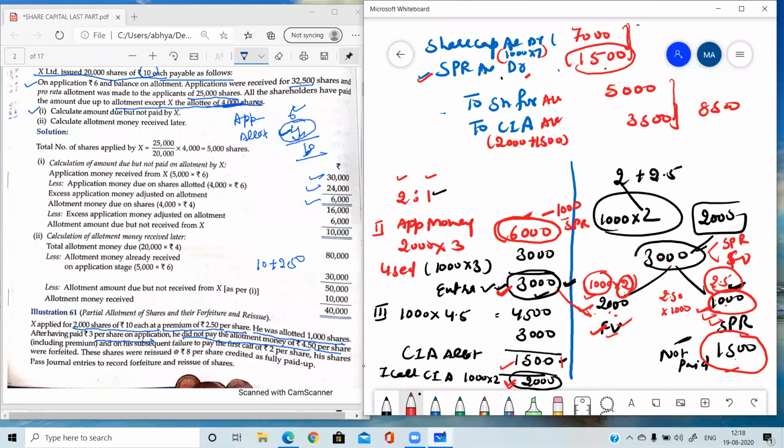Earlier also I told you that SPR will be debited only when it is not received. So the 1000 which we have already received will not be part of it here. And this 1000 which is received will be subtracted from this amount also, because if SPR is received, it will not be considered in the journal entry. This I have told you many times. Okay, so please tell me, am I clear with the concept?